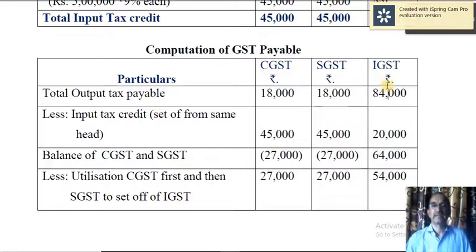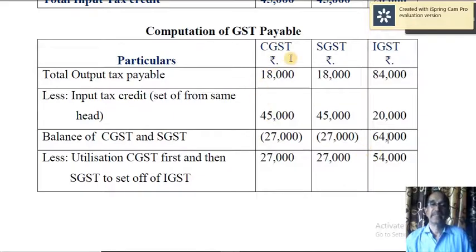Whereas see here, input tax credit 45,000 in the case of CGST, 45,000 in case of SGST, 20,000 in the case of IGST. Okay, first we will take up IGST, 84,000 minus 20,000. So ITC of IGST is not enough to pay IGST liability. So still you need 64,000 rupees.